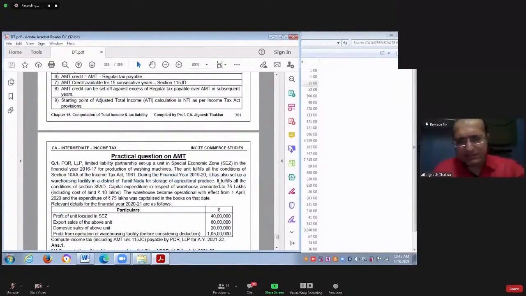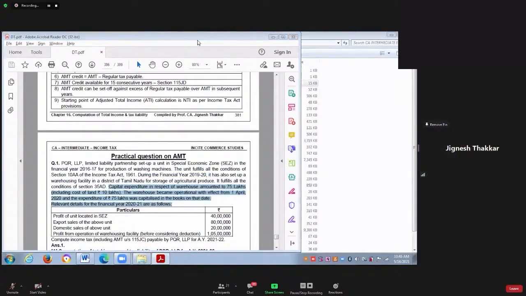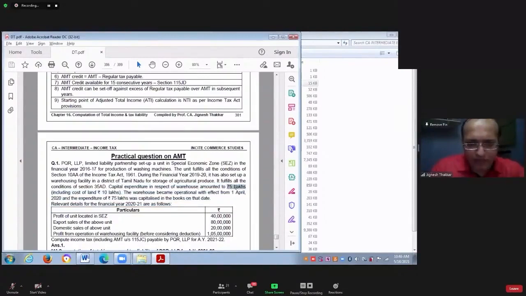So in this case, SSE is claiming deduction in 35AD also. He is claiming deduction in 10AA also. Read this further very quickly. What does it say? Capital expenditure in respect of warehouse amounted to 75 lakhs, including land cost of 10 lakhs.